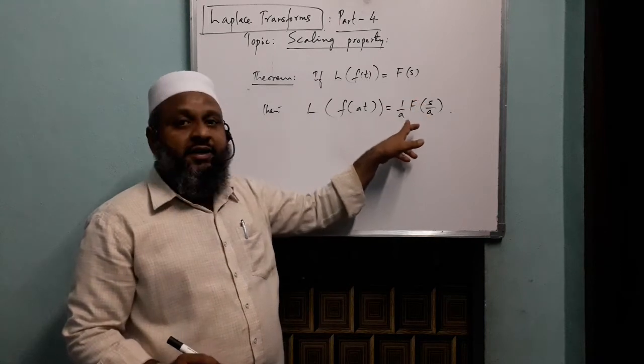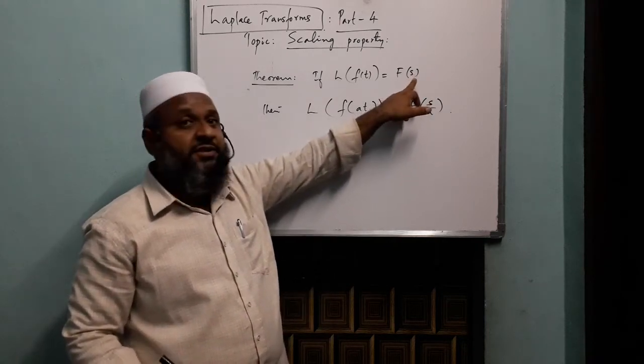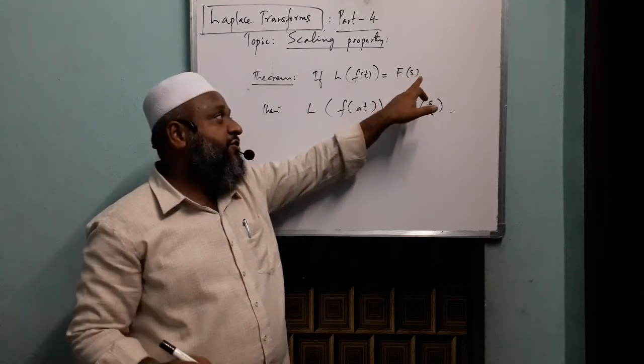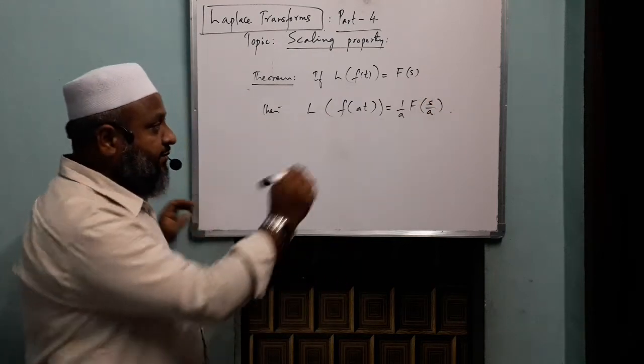So 1 by a F of s by a. Whatever transformed function is there, it should be replaced with s by a in the place of s and multiplied with 1 by a. Let us see the proof of this.